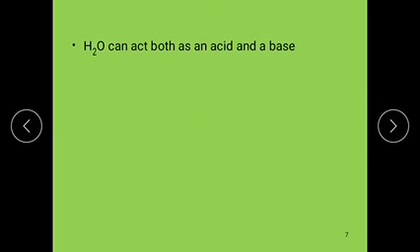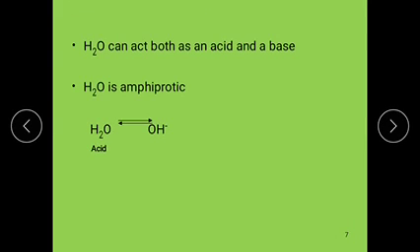Okay, this H2O can act both as an acid and as a base. H2O acts as an amphiprotic substance. Means when H2O loses an H plus ion, it converts to OH minus. When it acts as an acid, it is capable of donating a proton, then it converts to OH minus.